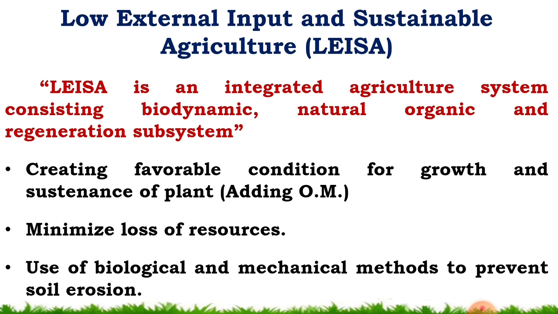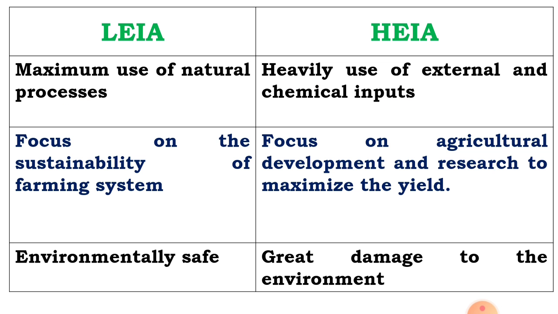In the biological method, you have to grow the erosion resisting crops, or you have to grow the pulse crops like gram, groundnut, etc., that control the soil erosion losses. Also, mechanical methods like bench terracing and contour bunding, you have to adopt the mechanical methods to prevent the soil erosion.